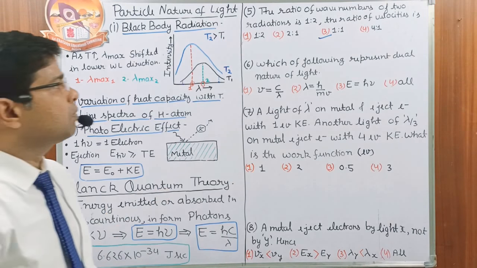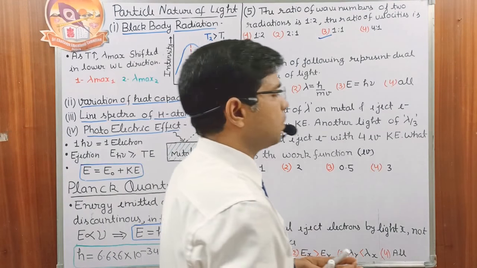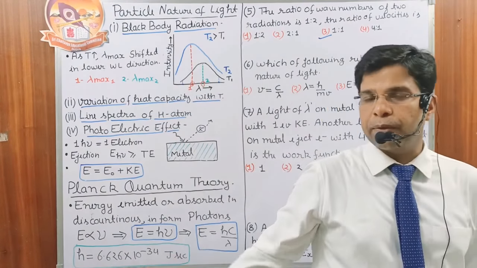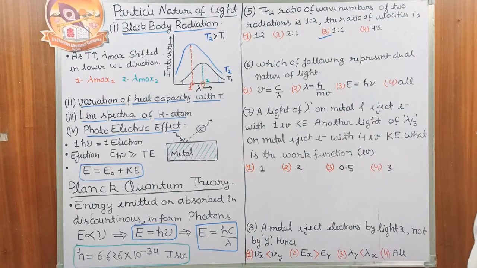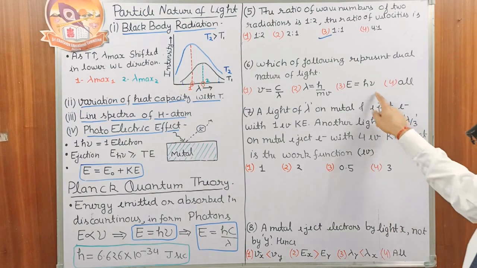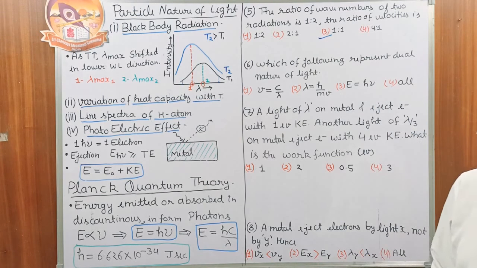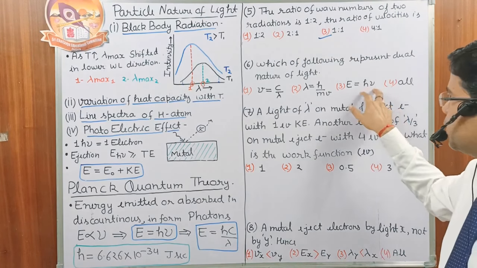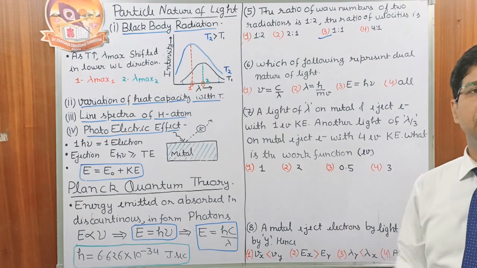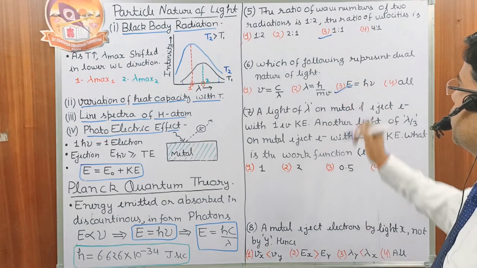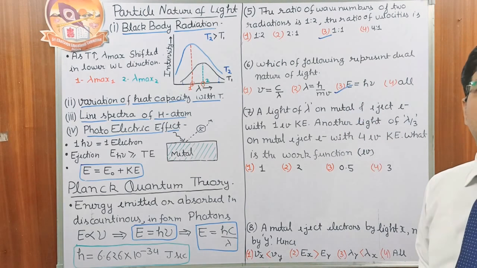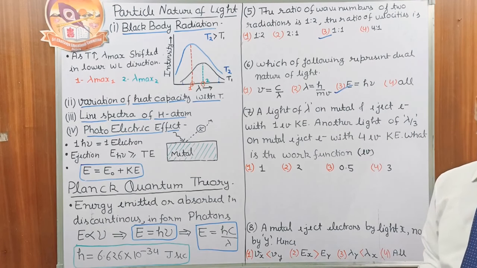Then, which of the following represents the dual nature of light? I have just explained this to you. E is equal to h nu is the equation which represents the wave character of light through the nu, and this h nu represents the photon, and the photon is the particle of light. So the equation E is equal to h nu represents the wave character as well as the particle character.